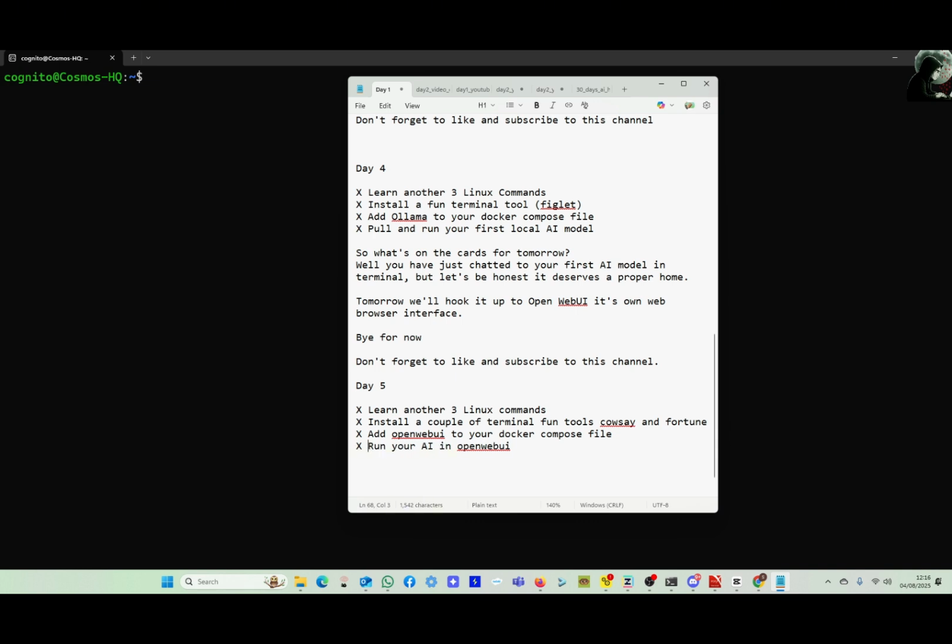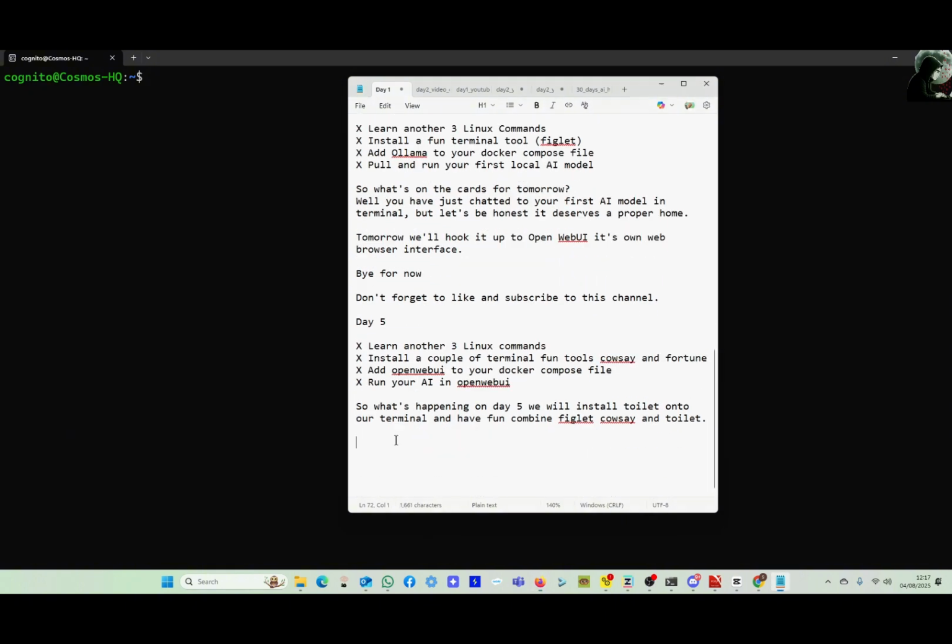So what's happening on day 6? We will install Toilet onto our terminal and have fun combining Figlet, Cowsay, and Toilet. And as for our AI, we will give them a name, a tone, and a character. No more generic assistant. Bye for now.